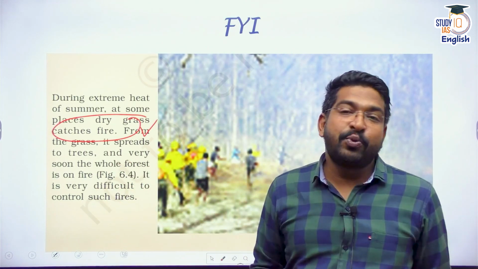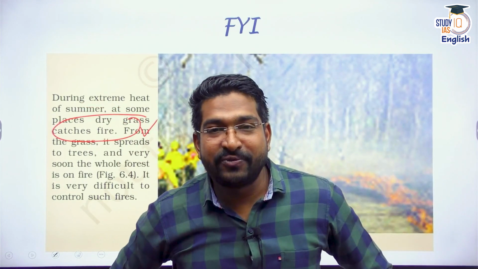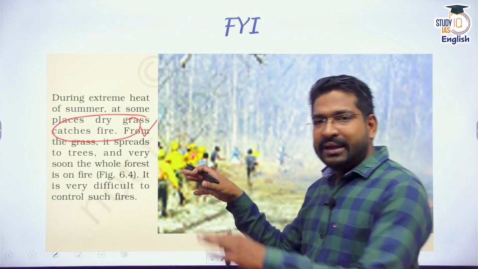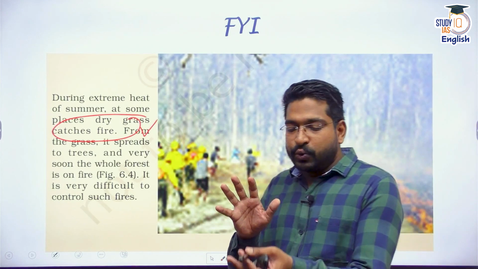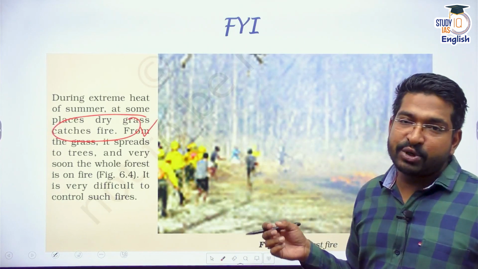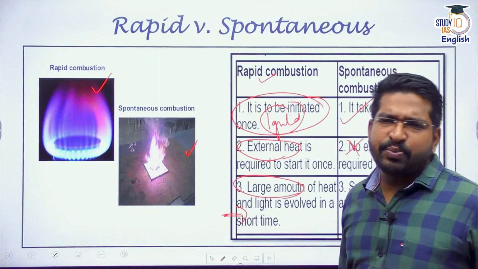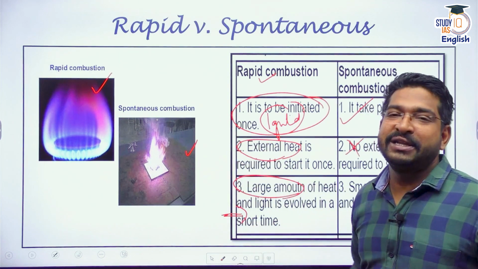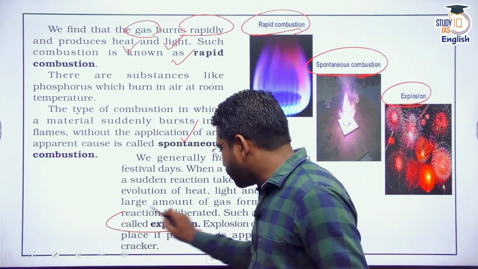Or if someone is smoking and after smoking they simply throw the cigarette butt, that can also lead to a forest fire. Anthropogenic reasons are there, but there are natural causes also. For instance, because of wind, if two stones undergo friction, then some amount of heat is generated, and a spontaneous combustion reaction might start, right? So this is an example. In forest fires, it is generally a spontaneous kind of combustion that we observe, without any sort of initiation. Automatic initiation takes place.